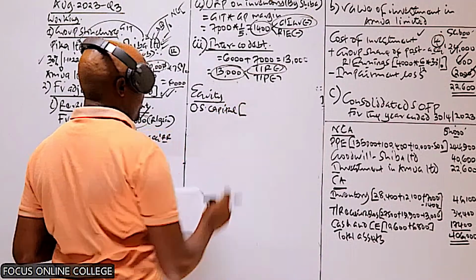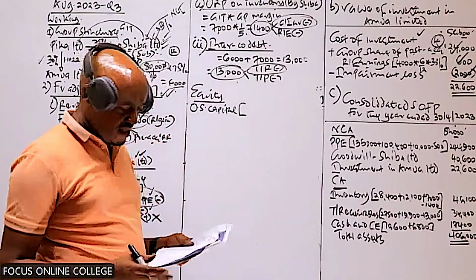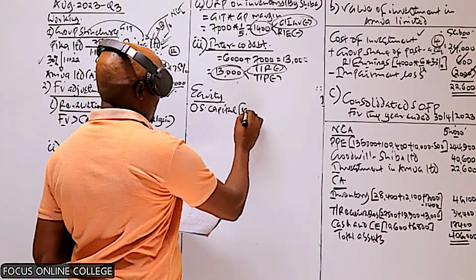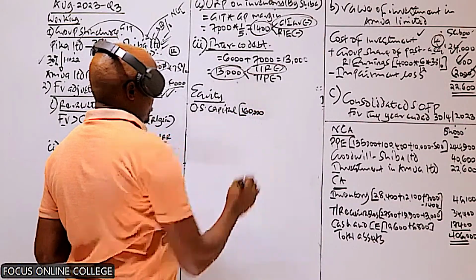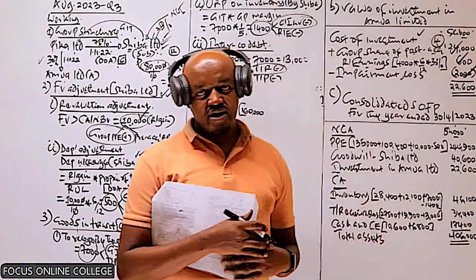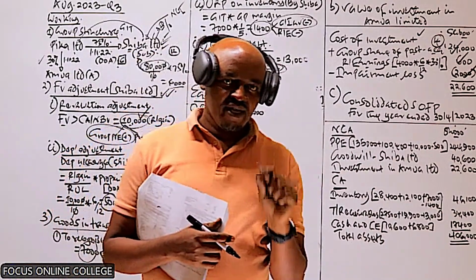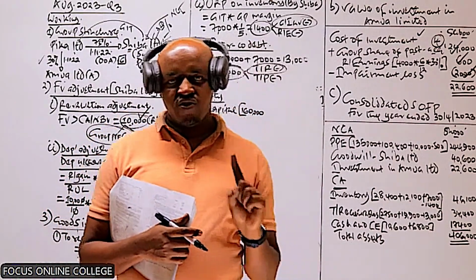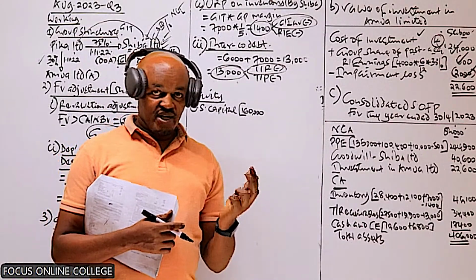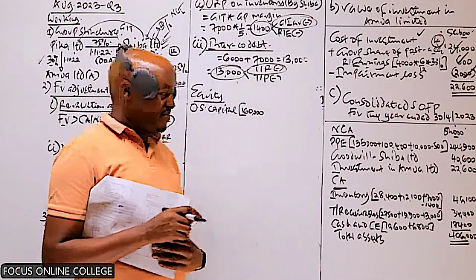Ordinary share capital. In this case, we said for the ordinary share capital, we record that of the parent company only. The ordinary share capital of the parent, in this case, will be 160,000. But in this question, the ordinary share capital of the parent will be having an adjustment. We said whenever the parent company has paid some purchase consideration by issuing shares, those shares which were issued by the parent company were not accounted for. And basically, we said the shares issued will affect the ordinary share capital and the share premium.